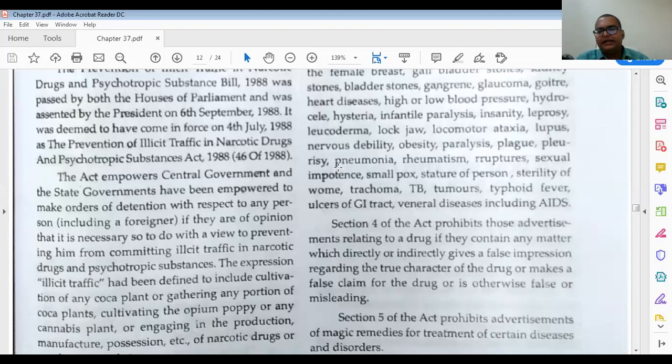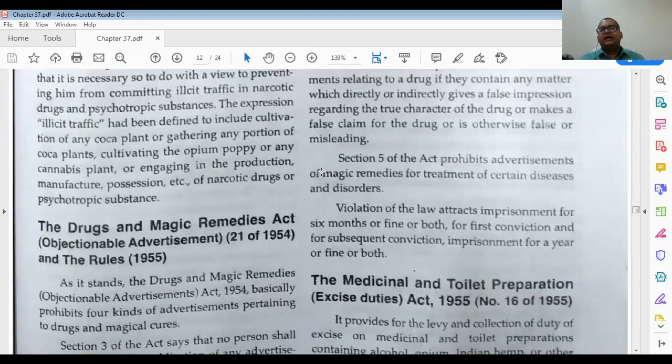Then Section 4 of the Act prohibits advertisements relating to a drug that contain any matter which directly or indirectly gives a false impression regarding the true character of the drug. Already we have discussed this. So these 4 parts are there. At least read these; this will also help you in your clinical practice. And remember the Drug and Magic Remedies (Objectionable Advertisements) Act 21 of 1954 and Rules 1955.